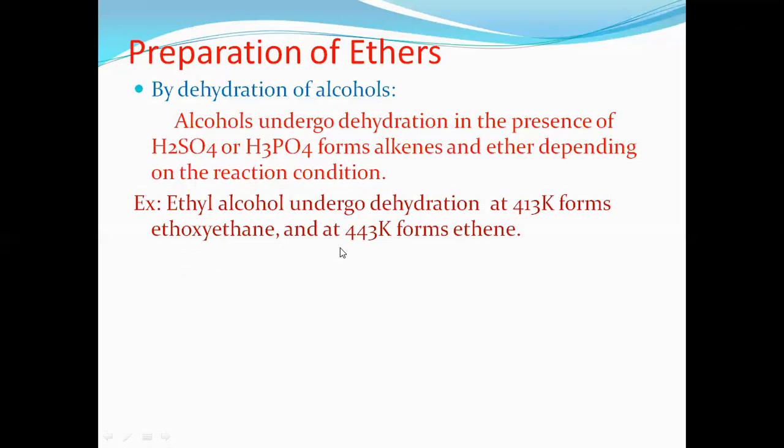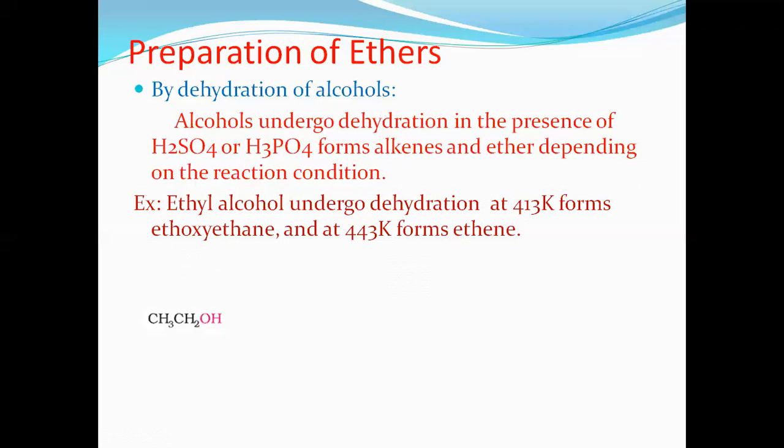And at 443 Kelvin, it forms what? Ethene. The temperature is different. Reactant is same, reagent sulfuric acid or phosphoric acid same. Only when we change the temperature, the products are changed. That's why you have to think of at what temperature the reaction is given.